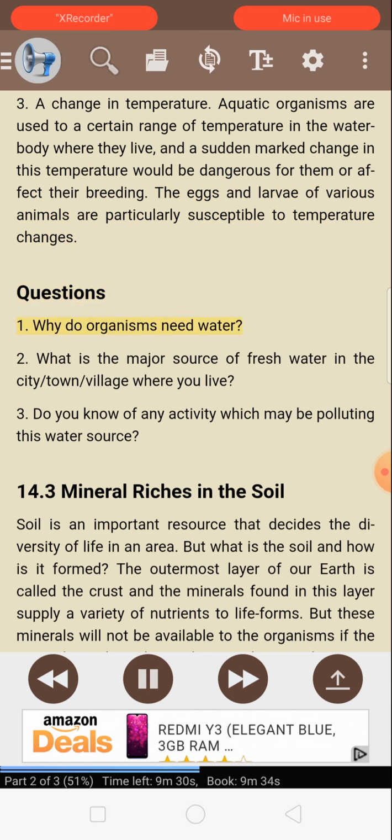Questions. 1. Why do organisms need water? 2. What is the major source of fresh water in the city, town, village where you live? 3. Do you know of any activity which may be polluting this water source?